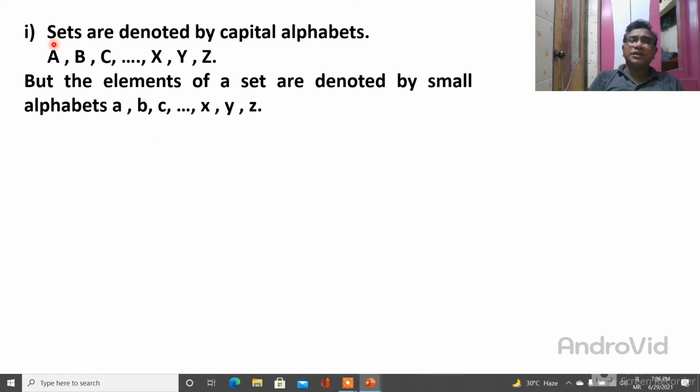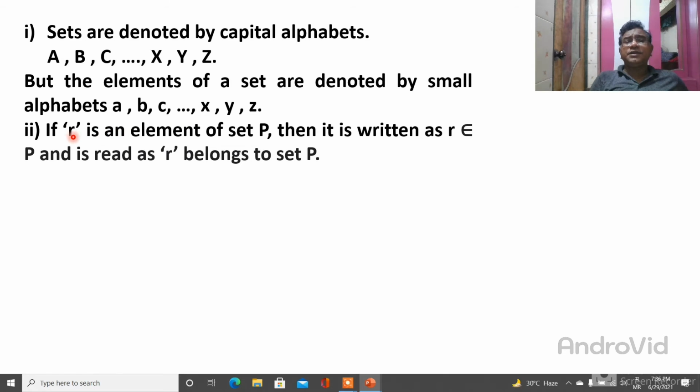The name of the set is given by a capital letter, and an element of the set is given by a small letter a, b, c, x, y, z. Do you understand what I say?